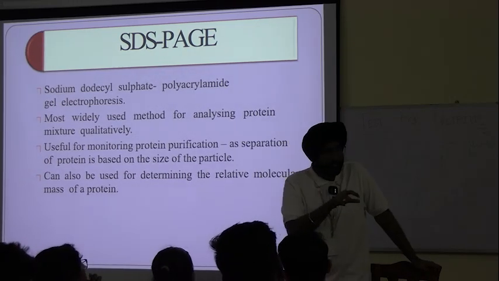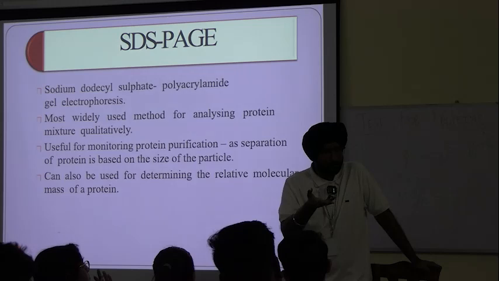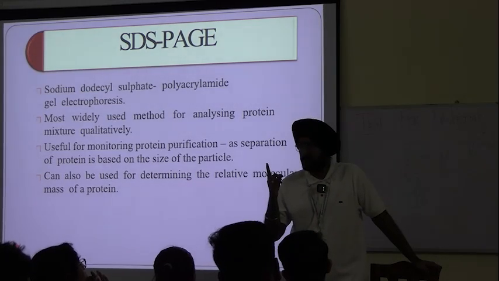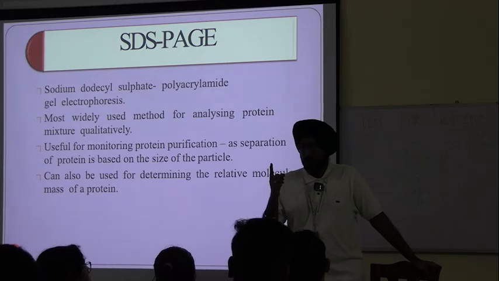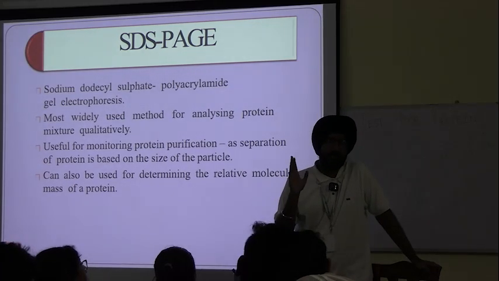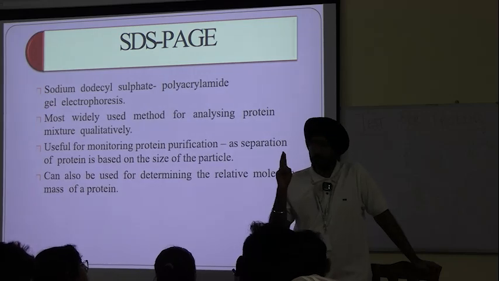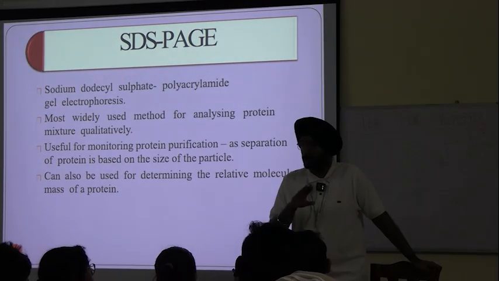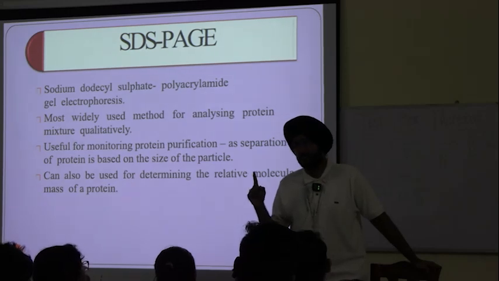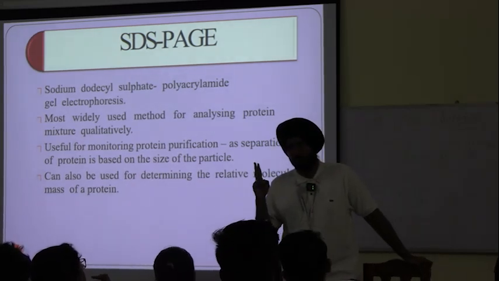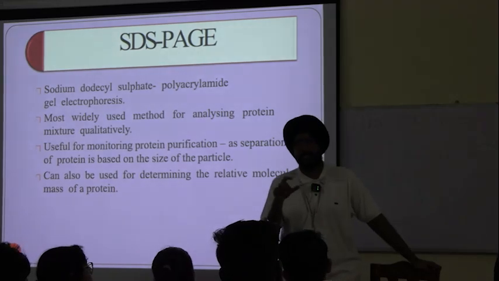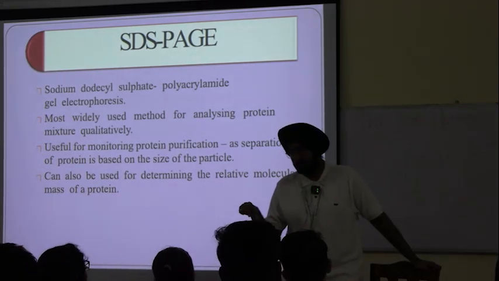So throughout the DNA sample, and even RNA, the charge will be uniform, because on no nucleotide will you find two phosphate groups attached. So two important factors are nullified in the case of DNA and RNA: number one, the shape of the molecule, and number two, the charge on the molecule. That is why DNA and RNA are easy to run on electrophoresis.